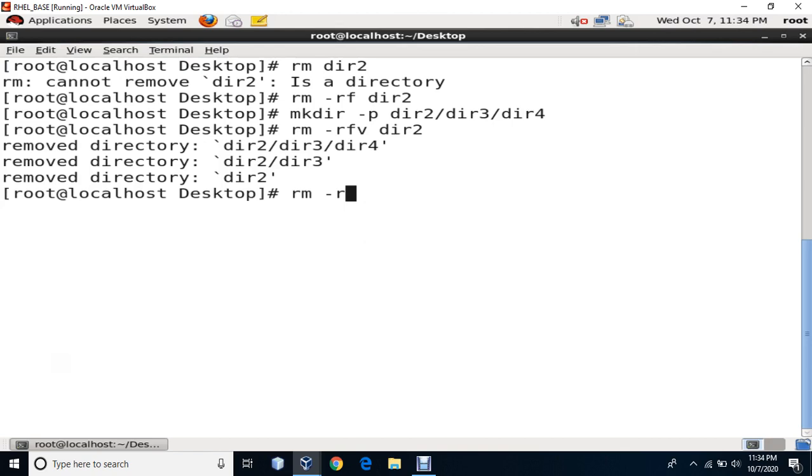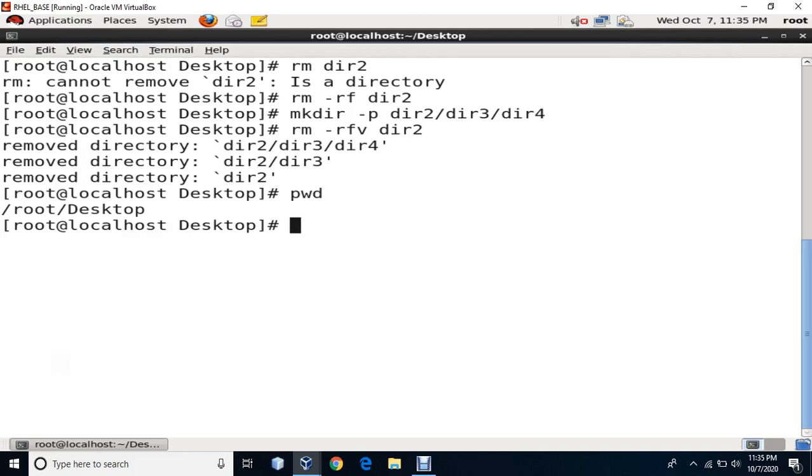Okay, so with this, we have already seen most of the commands. Let's quickly have a revision. The first command we have seen is present working directory. The second command is make directory. The third command is remove directory, but as we said, remove directory is only for empty directories. Then the next command is rm. The rm command is basically used with files, but I can use certain options to make it work with directories. That is recursive, forcefully, verbose, or interactive.